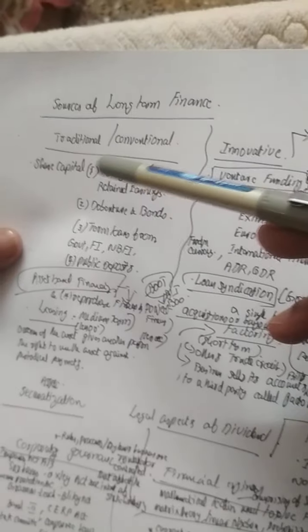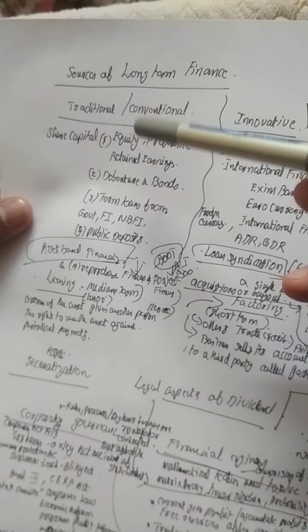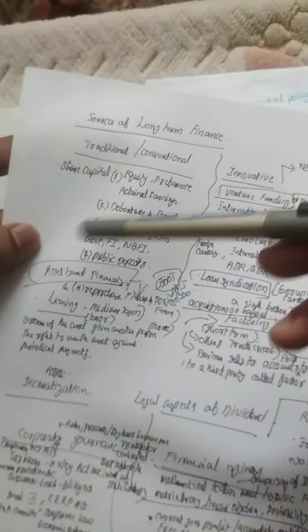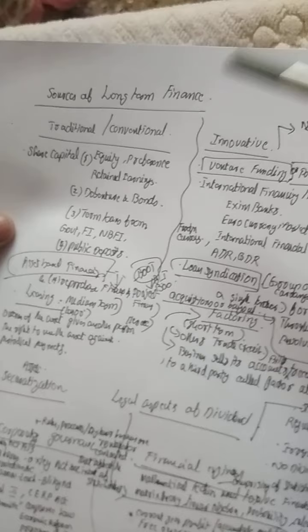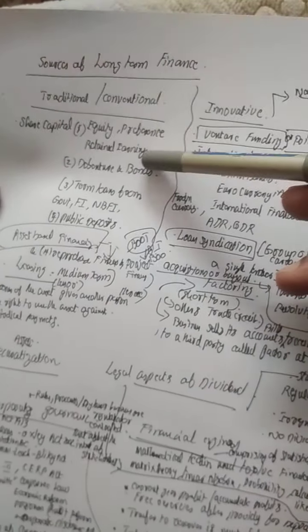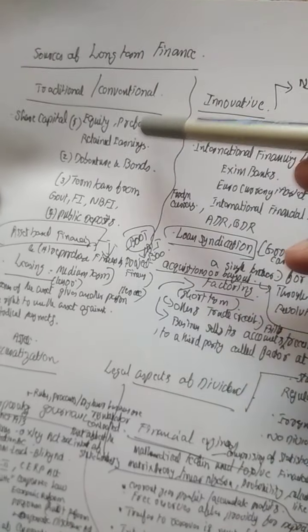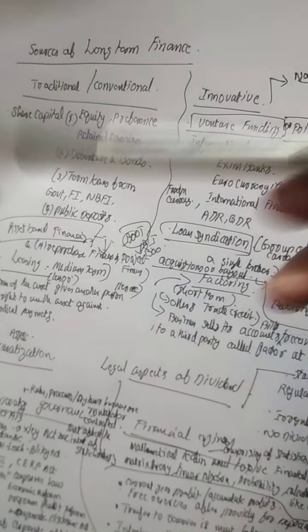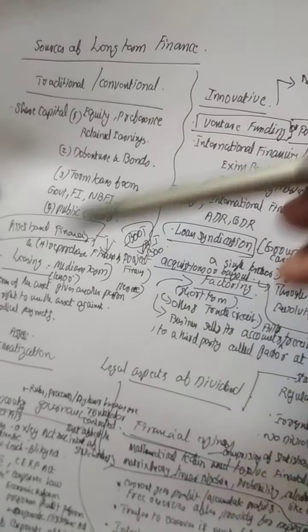Traditional sources of long-term finance, as you know, include raising equity capital. Issue of preference shares will be there. Retained earnings will be there, or ploughing back of profit. There will be reserves kept by the organization. From that, the company may go for long-term finance, or they may use the funds.